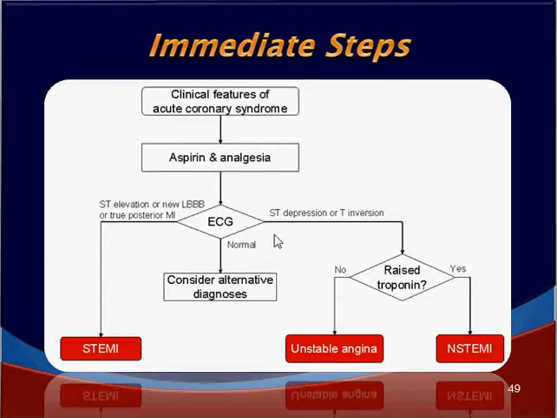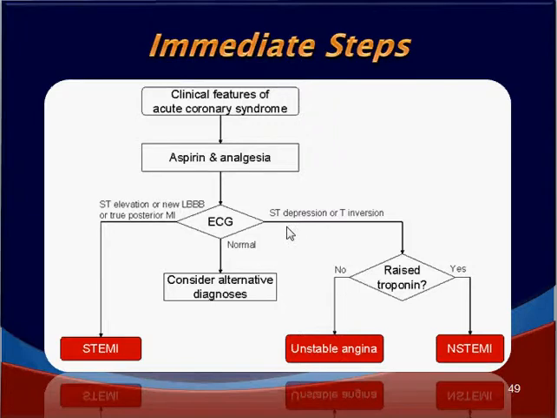If the ECG is normal, consider alternative diagnosis. If the ECG shows ST depression or T wave inversion, then the question is, are the troponins raised? If the troponins are raised, then it is NSTEMI. If the troponins are normal, it is unstable angina.